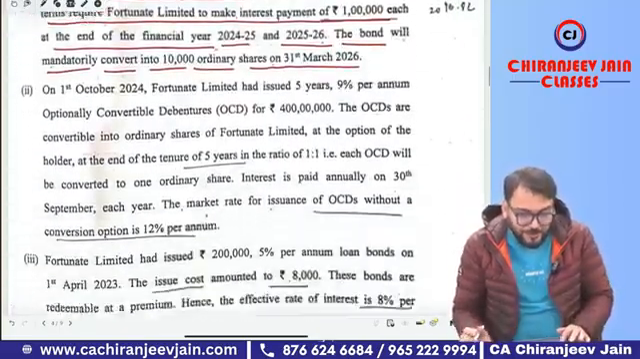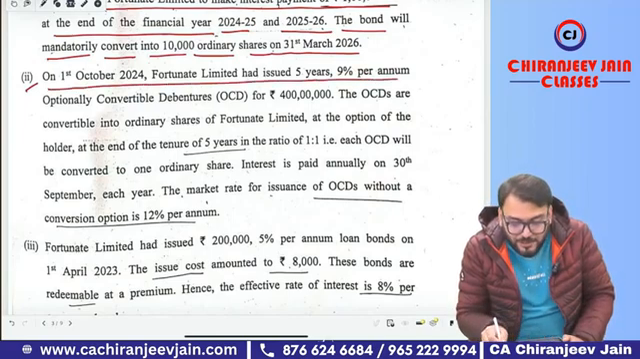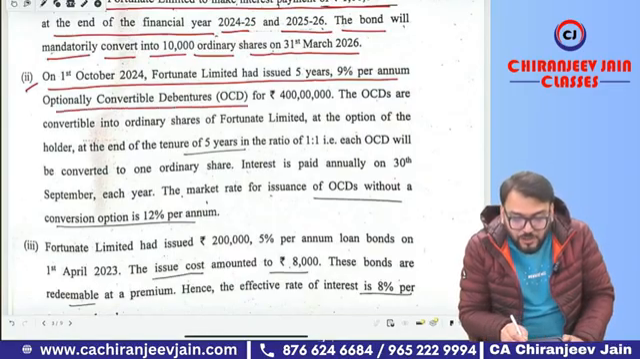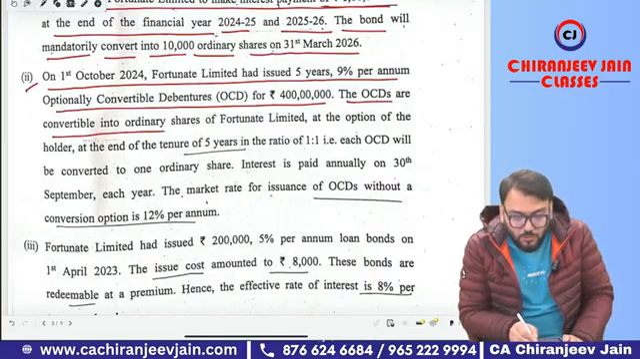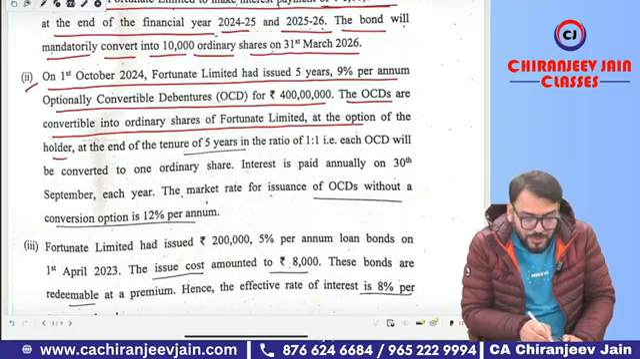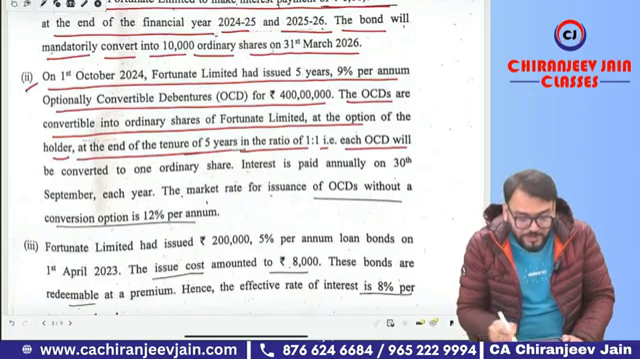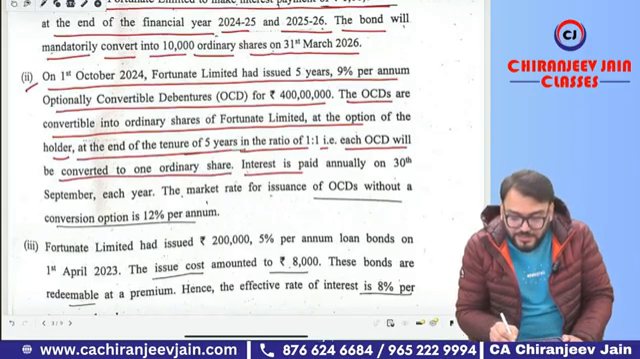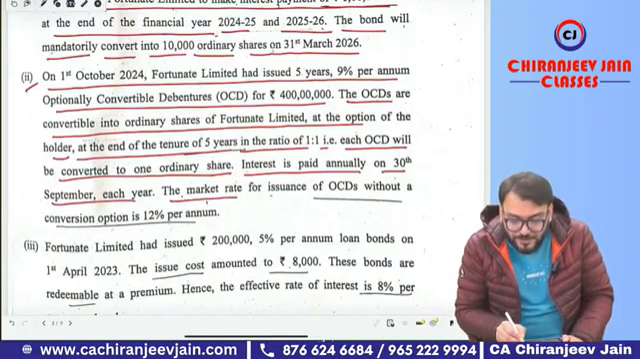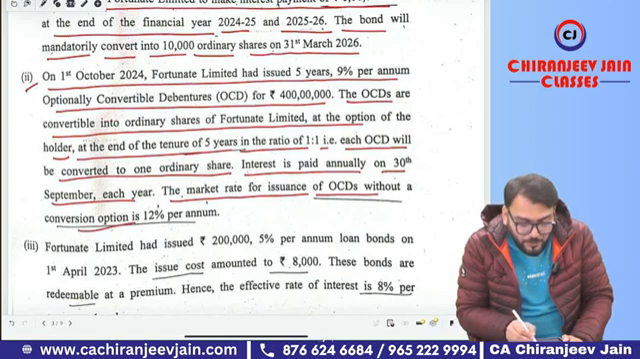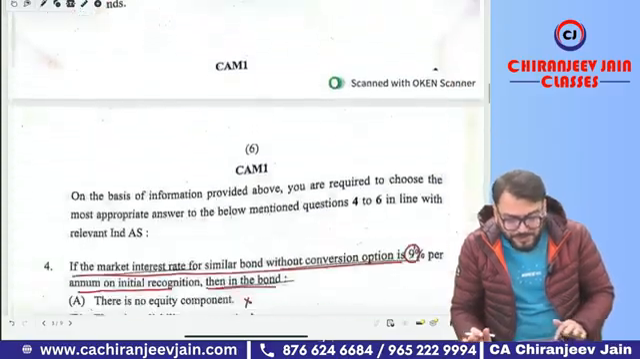Coming to the next para, what is given? Point number 2. On 1st October 2024, Fortunate Limited has issued 5-year 9% per annum optionally convertible debentures of 4 crore. Now, optionally convertible debentures. The OCDs are convertible into ordinary shares of Fortunate Limited at the option of the holder at the end of the tenure of 5 years in the ratio 1:1. Each OCD will be converted to 1 ordinary share, interest paid annually on 30th September each year. The market rate for the issuance of OCD without conversion option is 12% per annum. Of course, let's see what they have asked in this question.